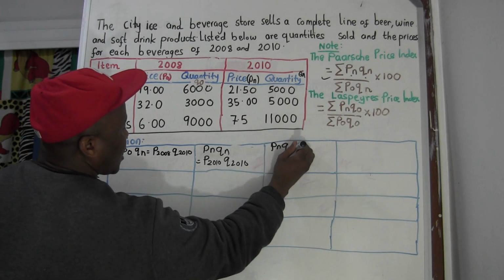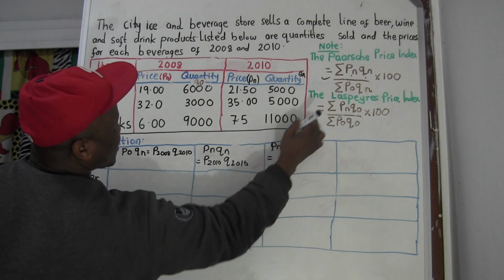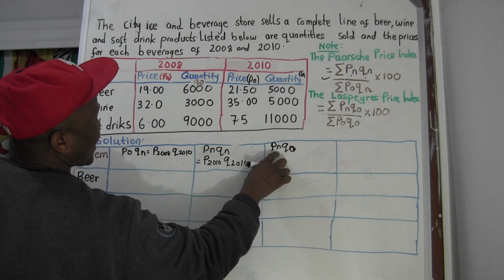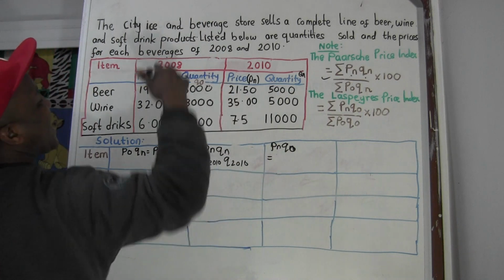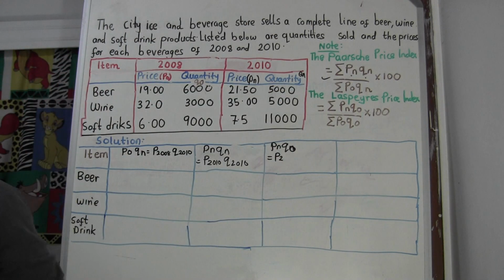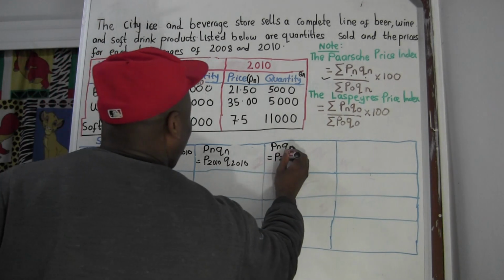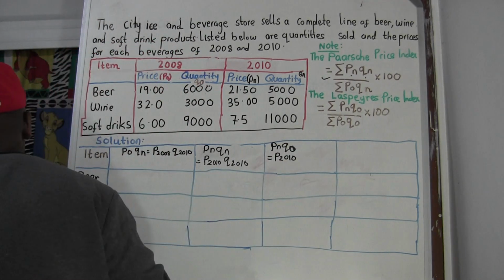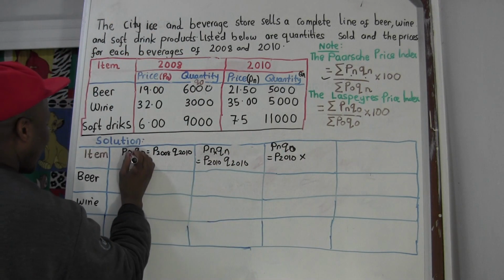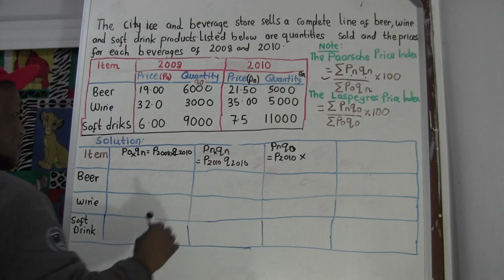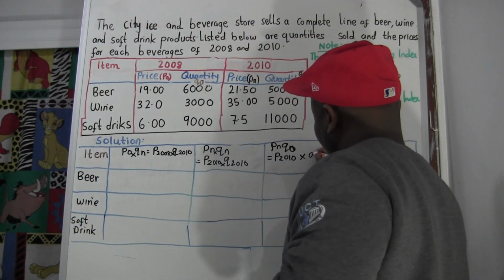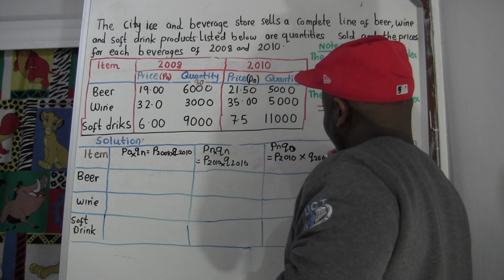So here I'm going to say PNQ0. What is N? N is the price of 2010, because that's the increase. So we say price of 2010, and then we multiply. This is a multiplication here. Q0 means quantity of 2008, excuse me, my apology.